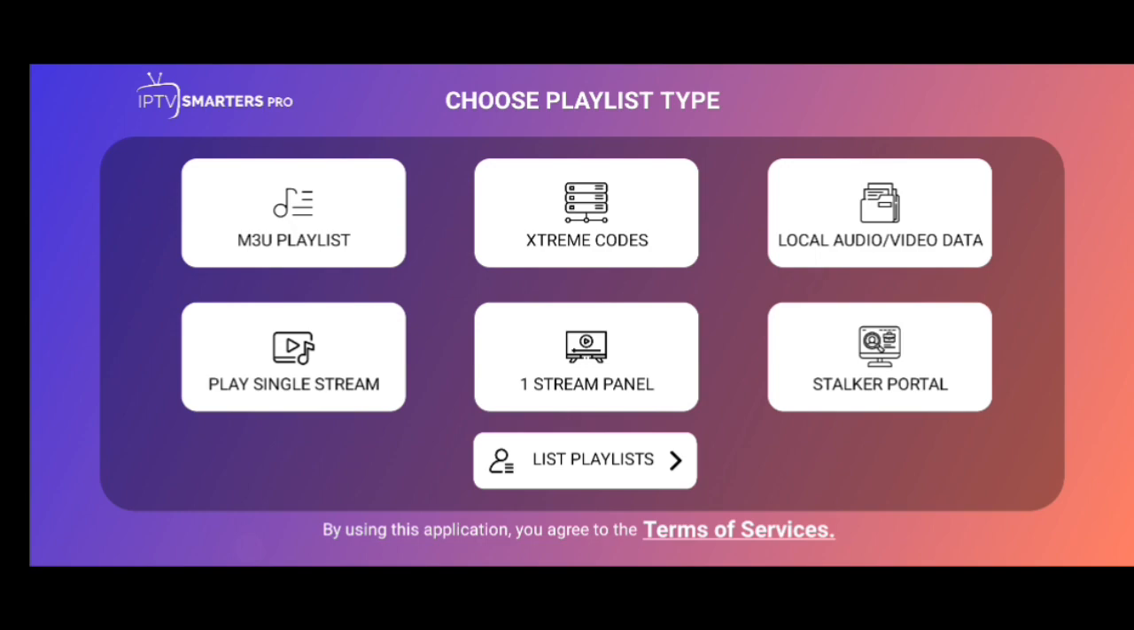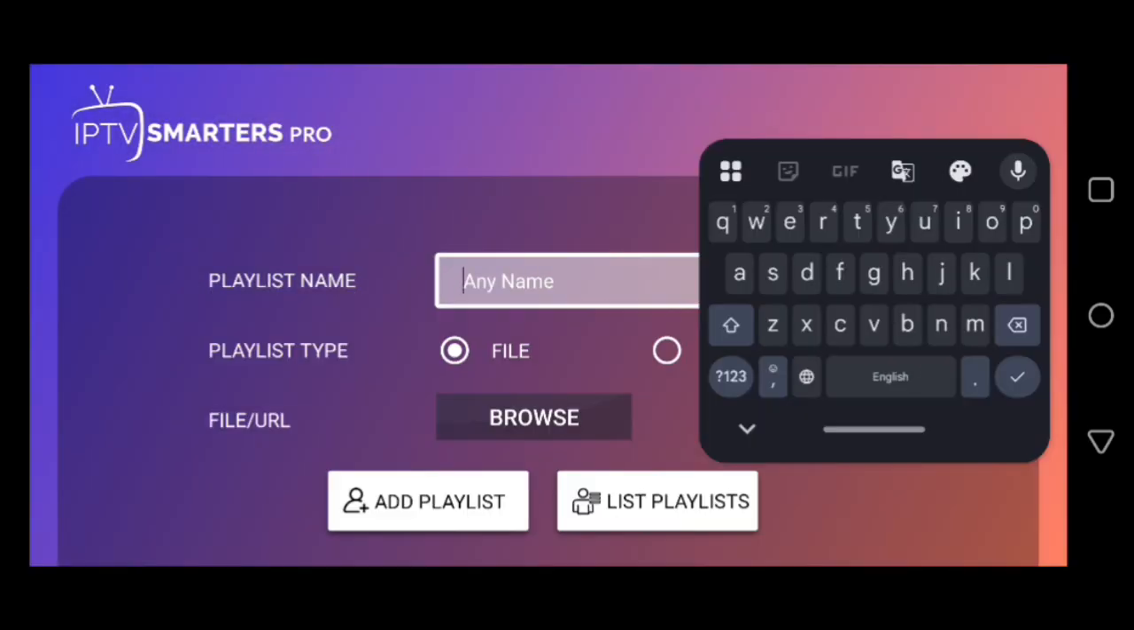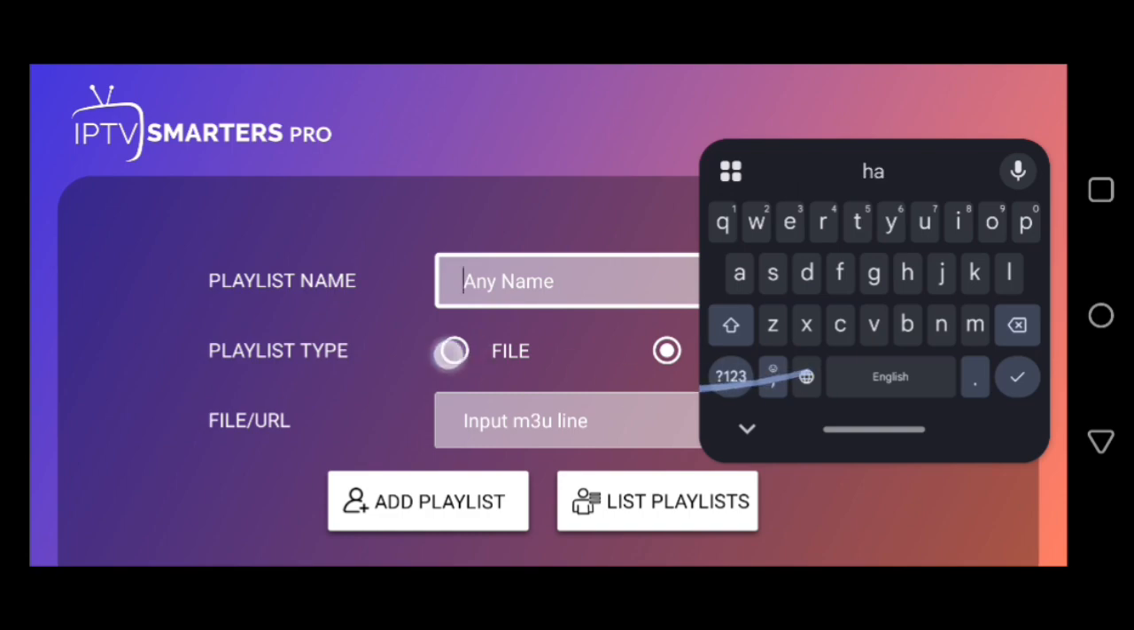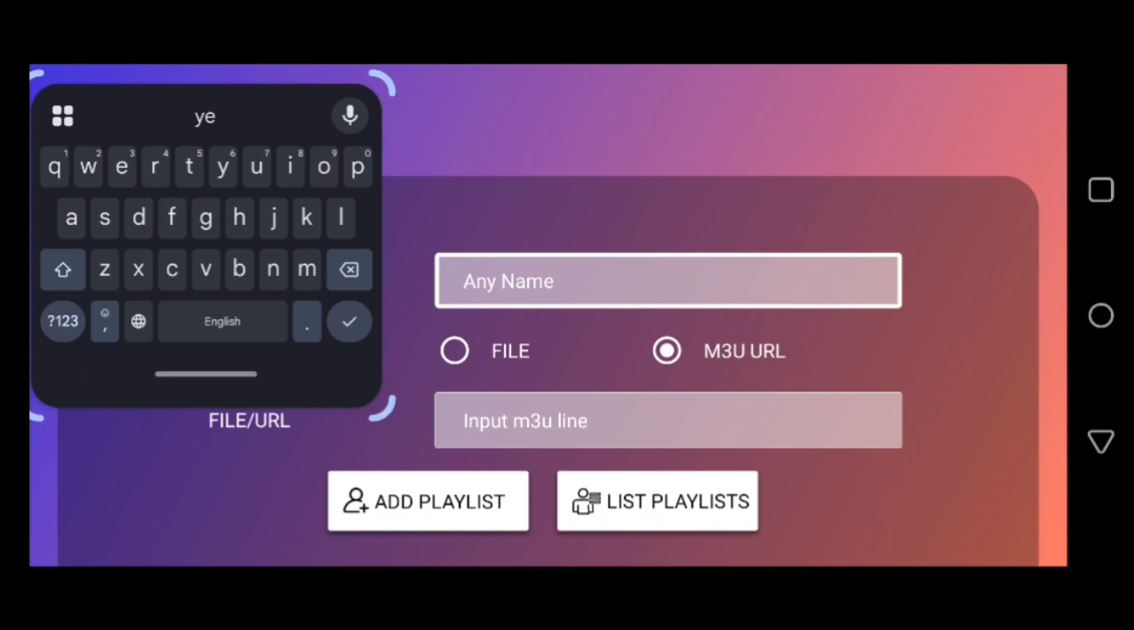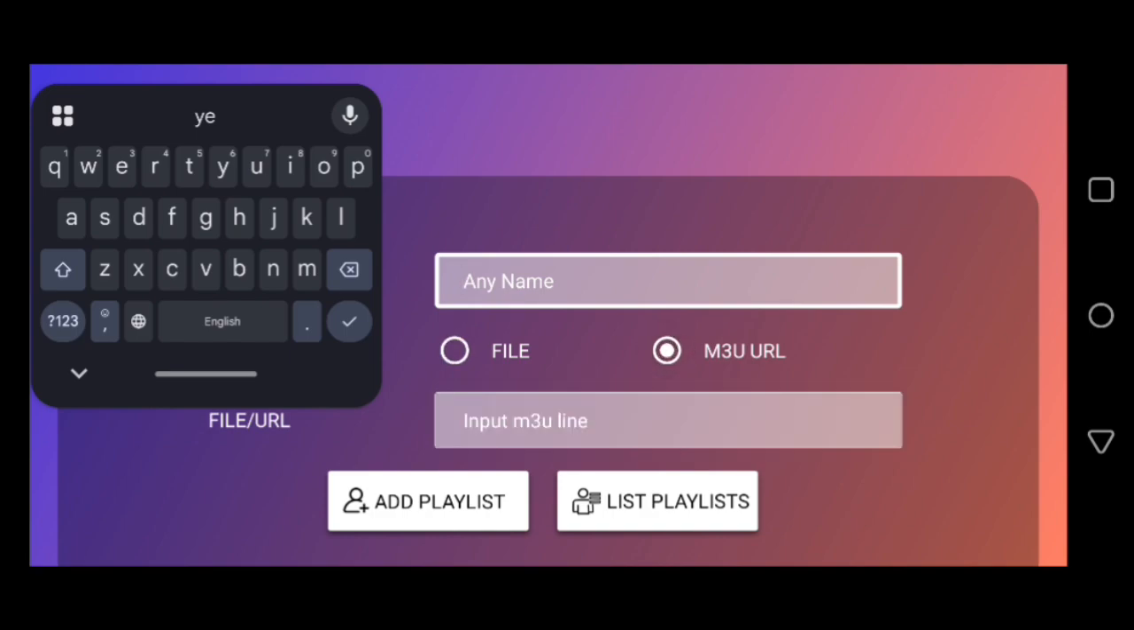Click on the M3U playlist section on the left side, and after clicking, allow the permission. As you can see, this interface is for the file and this interface is for the M3U URL. You can see the segments for URL and playlist. If you have a file, you can go to your browser section and get it. I have a URL, an empty URL, that I want to set up.